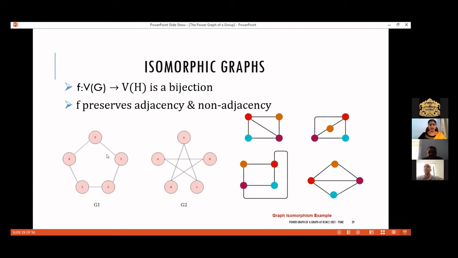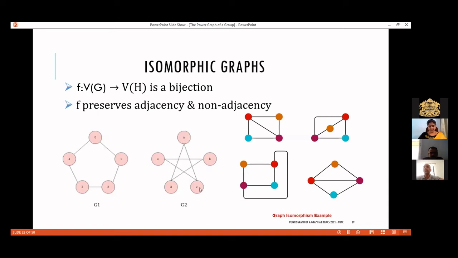So here you have C5. I have taken two different drawings of C5. And if I label the vertices in a nice manner so that I can define a bijection, you can see that this bijection preserves both adjacency and non-adjacency. Say I label this as 0, 1, 2, 3, 4. And when I come to this, I can label this vertex as 0.